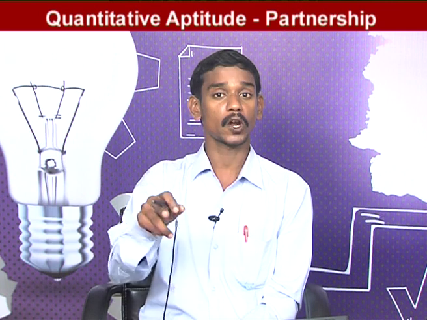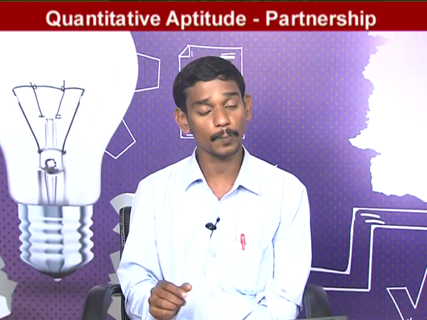In this compound partnership, the capitals of the partners are invested for different lengths of time. The capitals are different and the capital investment times are different. In this partnership, profit or loss is distributed in the ratio of the product of capitals and investment time. We have only two main topics, simple partnership and compound partnership. The total chapter depends on these two partnerships.